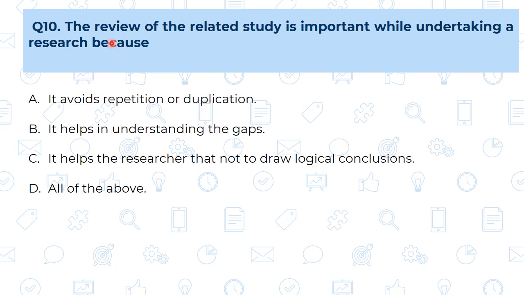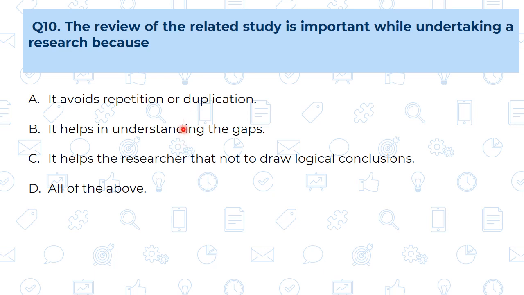See, whenever the review of related study, meaning review of literature, is done, what is the purpose of it? We get a complete idea about other authors' work, meaning what other literature has already done related to that topic, so it avoids repetition or duplication. This is the foremost purpose it serves.